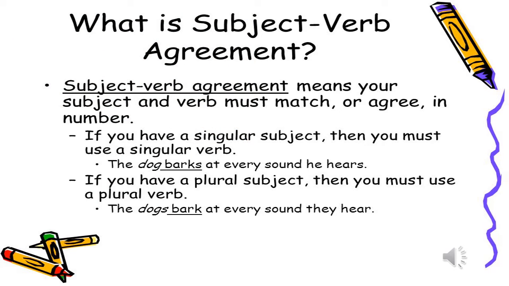The first thing that we have to know is what is subject verb agreement. It means your subject and verb must match or agree in number. If you have a singular subject, then you must use a singular verb. For example, the dog barks at every sound he hears. If you have a plural subject, then you must use a plural verb. The dogs bark at every sound they hear.